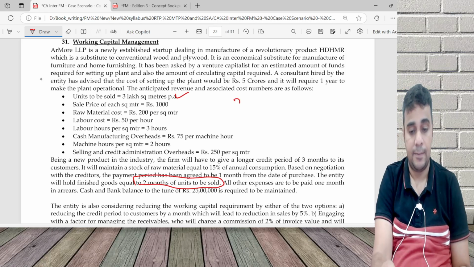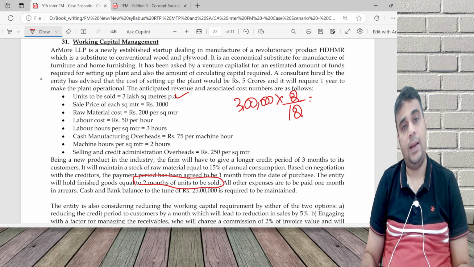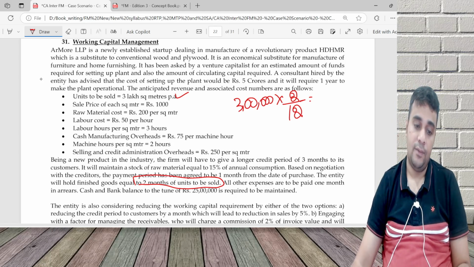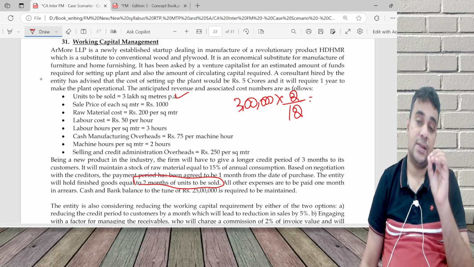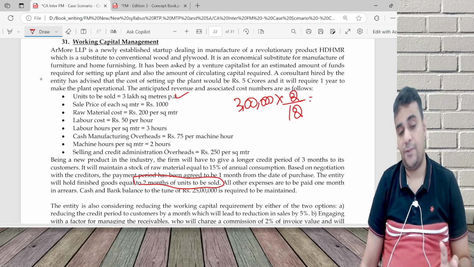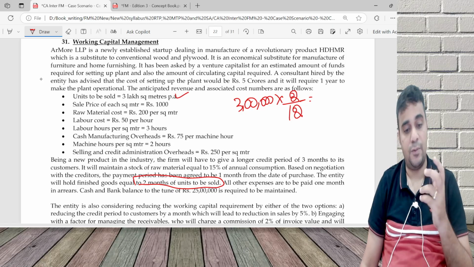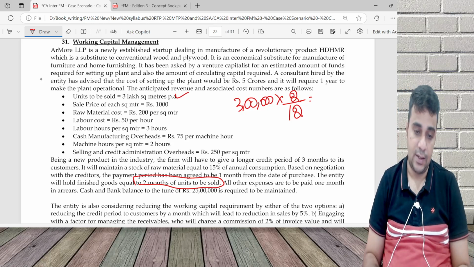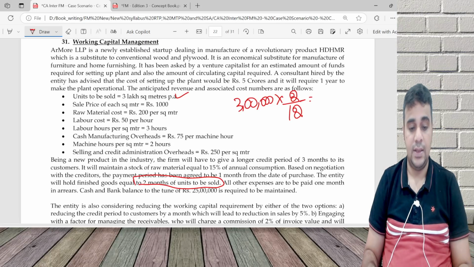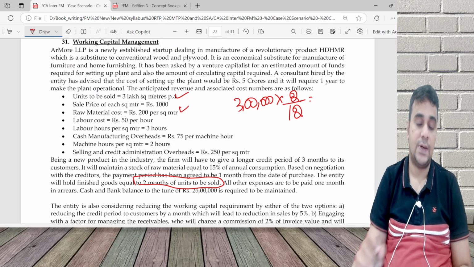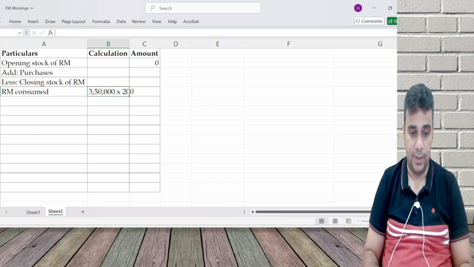So 3 lakh into 2 by 12 will be my finished goods. So I'll have to indirectly produce 3 lakh 50,000 in the first year, because this is a first year. You'll have to produce even for the stock which is going to be there. So 3 lakh 50,000 into 200 per square meter is the consumption.